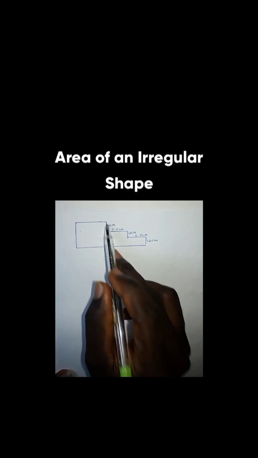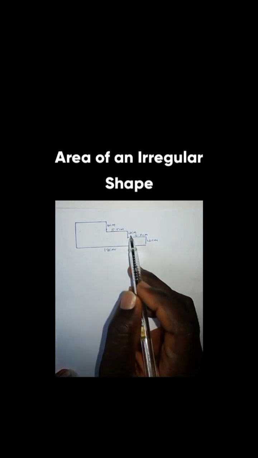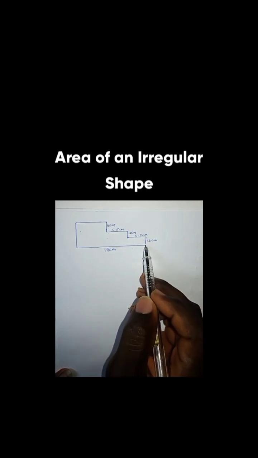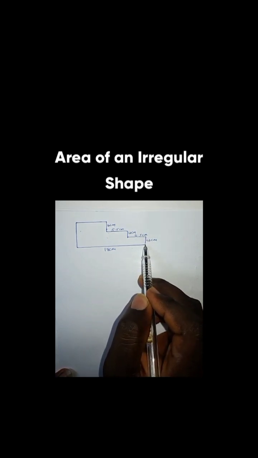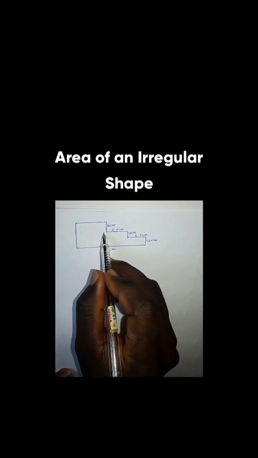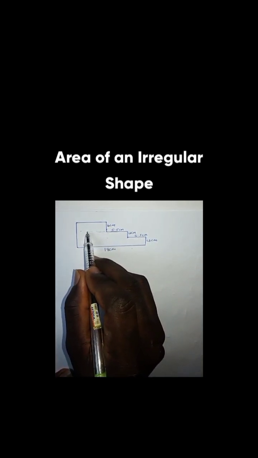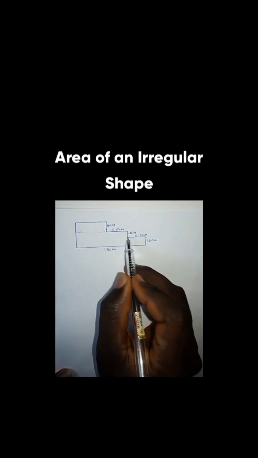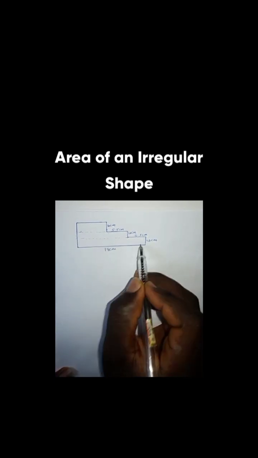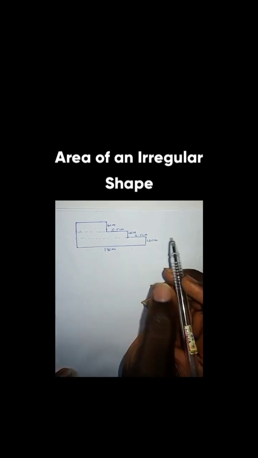You can see that from here to here is giving us 4 cm. From here to here is giving us 4 cm. Also from here to here is giving us 4 cm. If I trace this side to the end, and this side also to the end, and then this one is already completed.